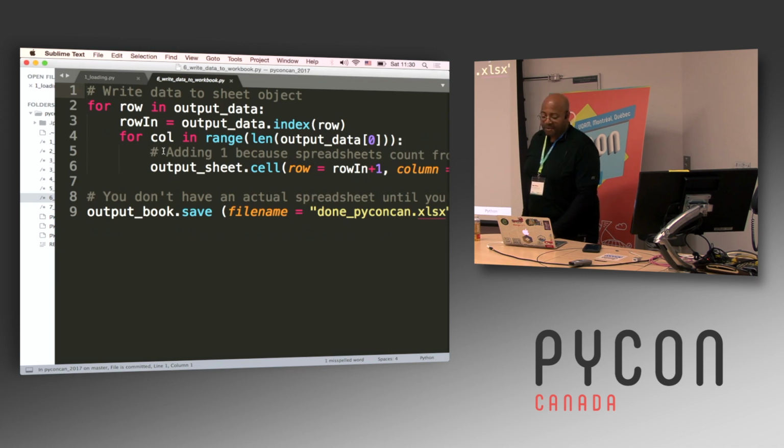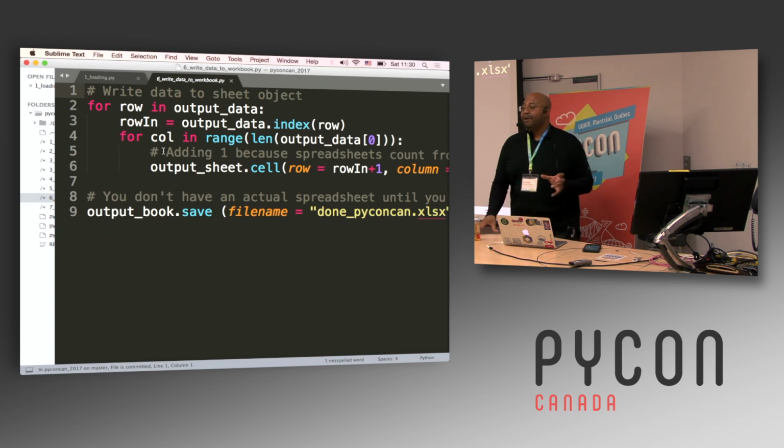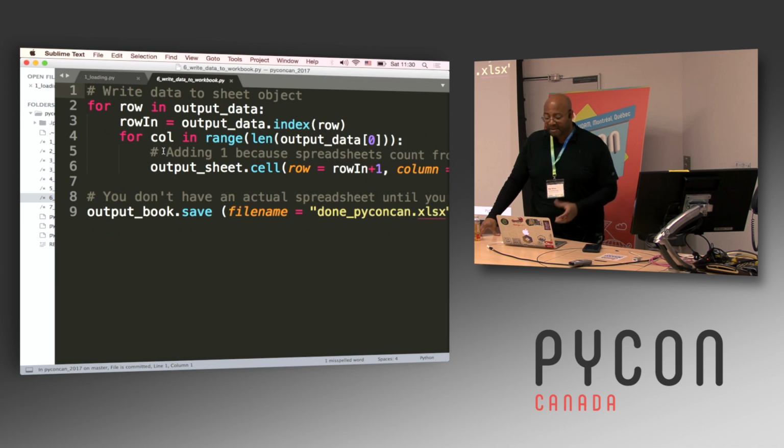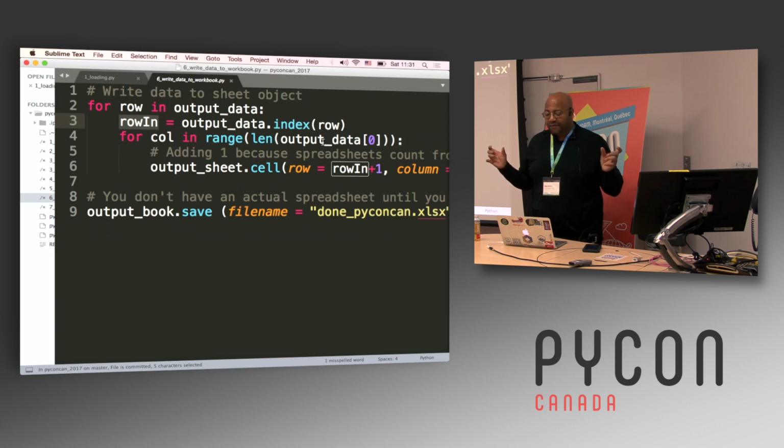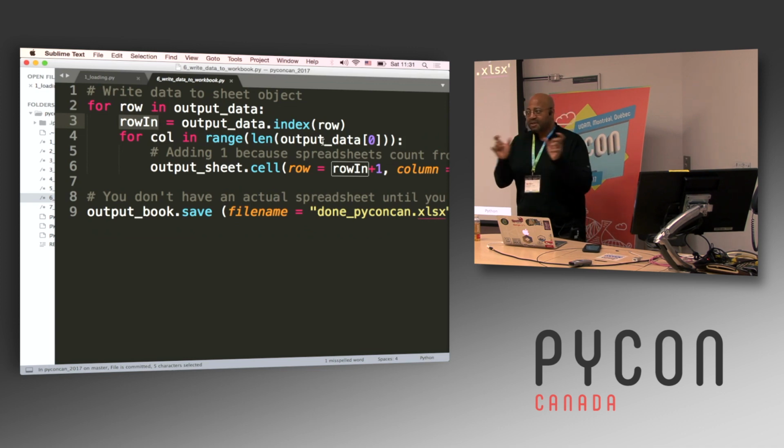In line 2, for every row in that output data construct that I just built, and here's where things get a little tricky. One, I'm going to get the index for that row: output data.index, and this is a built-in Python function to get the index for that row. And then for every column in this range, that is the length of output data 0, that output data construct.